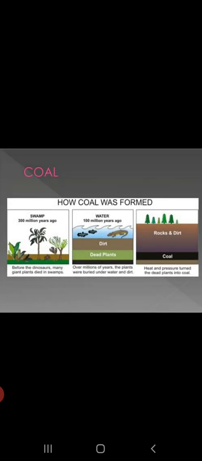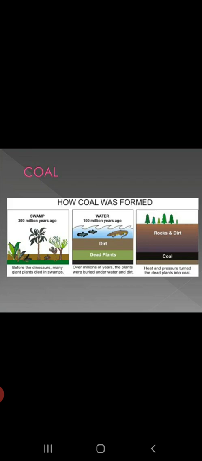Coal is formed from the dead remains of trees and plants that lived 300 to 400 million years ago. It is believed that the dead plants were covered by rocks and soil and decomposed by bacteria. Then new plants grew in the soil, and these new plants again got buried under soil and rocks.